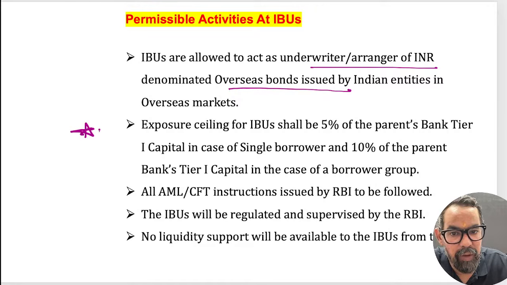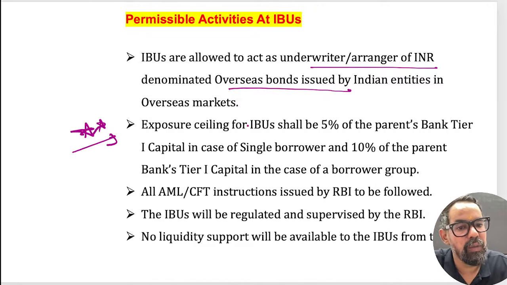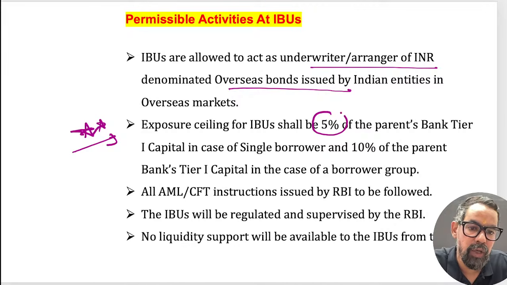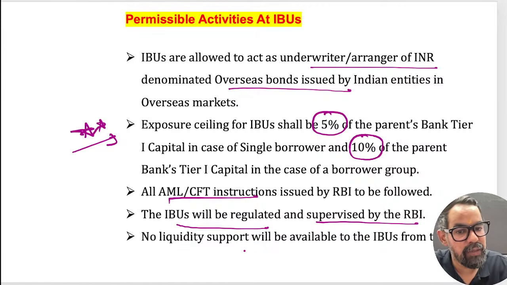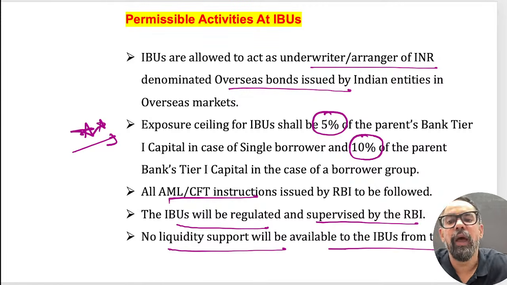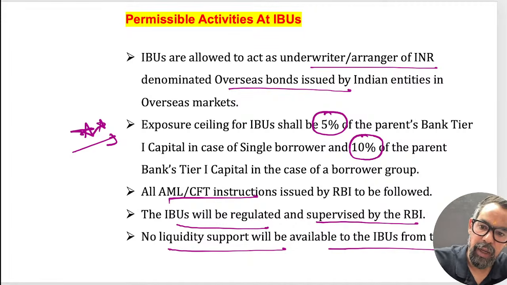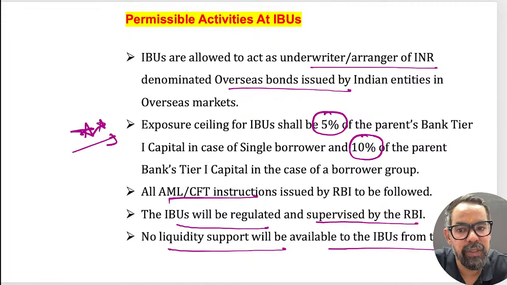Exposure ceiling is another important part. For individual single borrower, 5% of tier 1 capital. For group borrowers, 10% of tier 1 capital of parent banks. All AML safety compliance as per the RBI. The IBU is regulated and supervised by RBI. No liquidity support will be provided by RBI. Right, so these are the areas which generally come under this particular one.